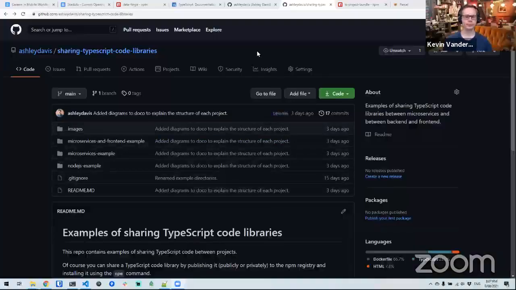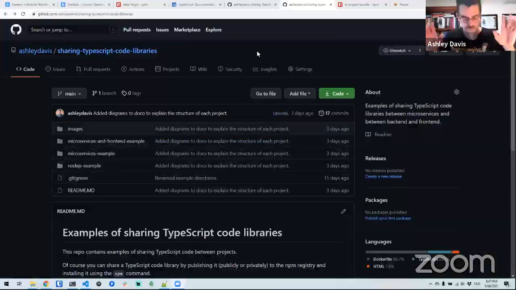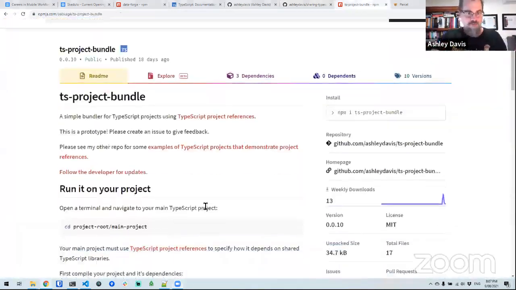So unfortunately, it's a little bit dumb, right? How does it work? Basically, when you ask it to compile your project, it just looks at the project references in the tsconfig, it iterates them, it builds them as well. But that's all it does, which is only part of the solution, really. Kudos for them for adding that, but it should really bring all the code together, shouldn't it? I'm really itching for TypeScript to have a great bundler built in. But that's why I had to create this thing, TS project bundle.